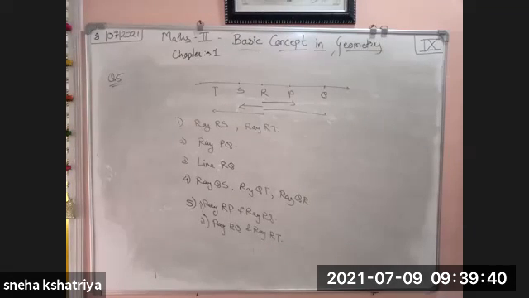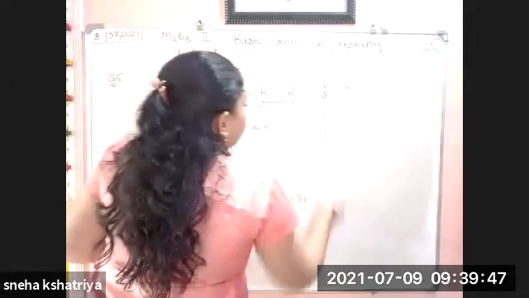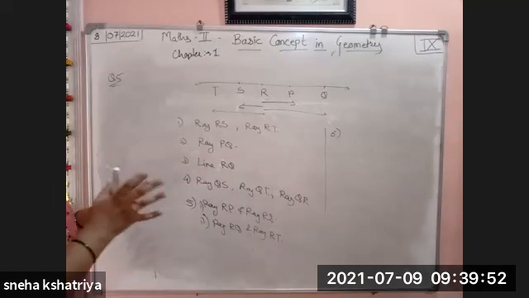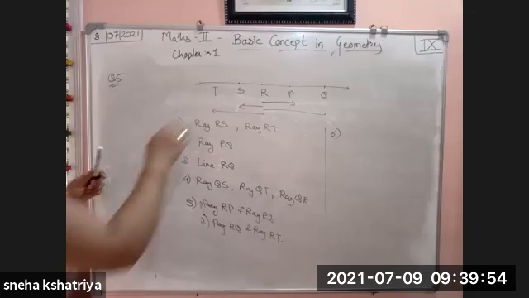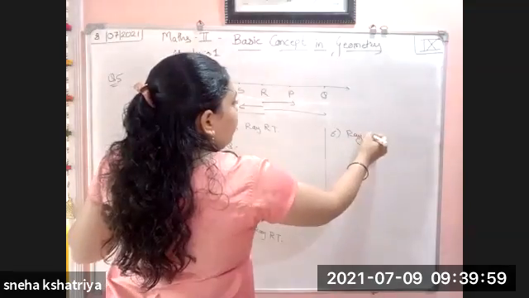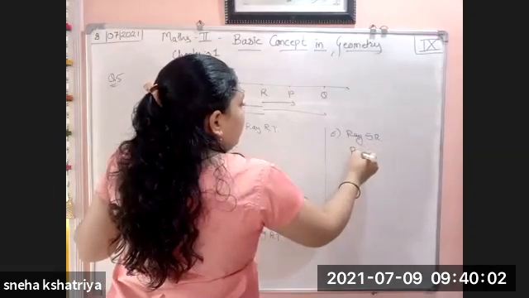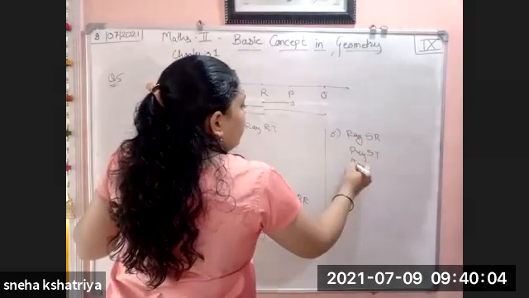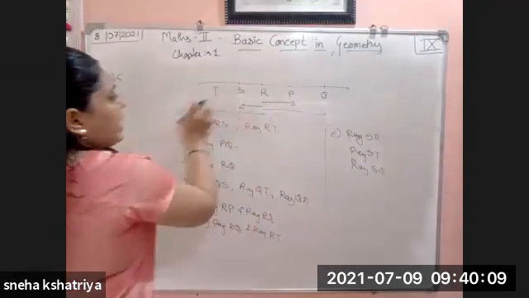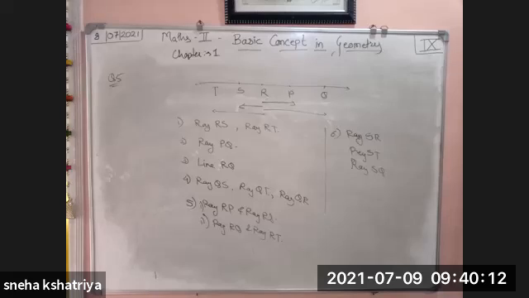Fifth done, next question, sixth one. Write any two rays with common end point S. Okay. Any two rays. We don't have to find the pair for that point. We have to find any two rays which have the common end point S. So we can take any ray. We can take SR, we can take ray ST, we can take ray SQ, SR, SP, ST, whatever ray, just S should be the end point. So any ray we can take here.